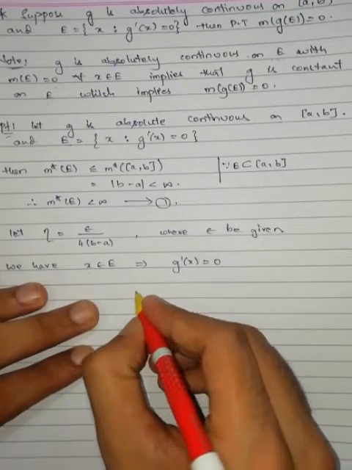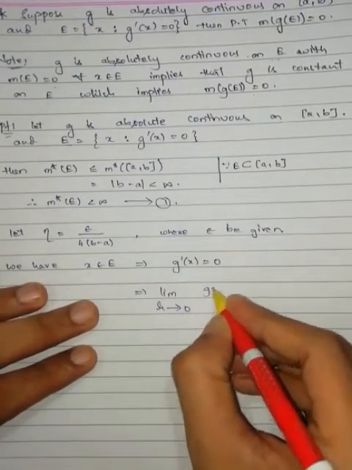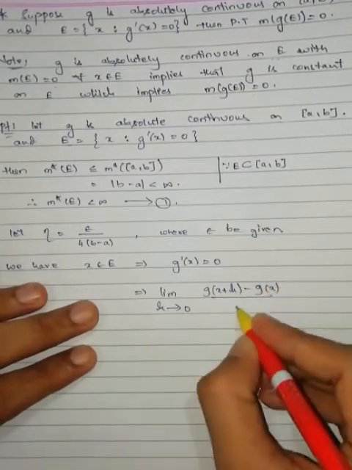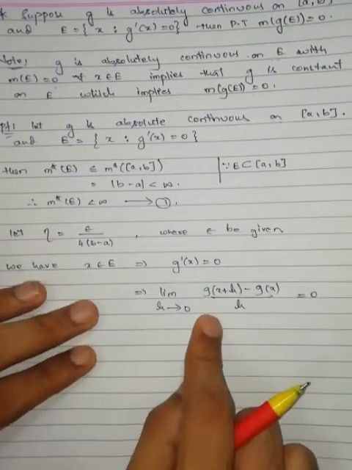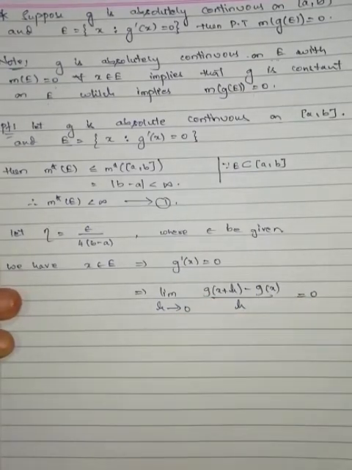From the definition of derivative, the limit as h tends to 0 of (G(x plus h) minus G(x)) by h is equal to 0. This says that as h tends to 0, this one tends to 0.